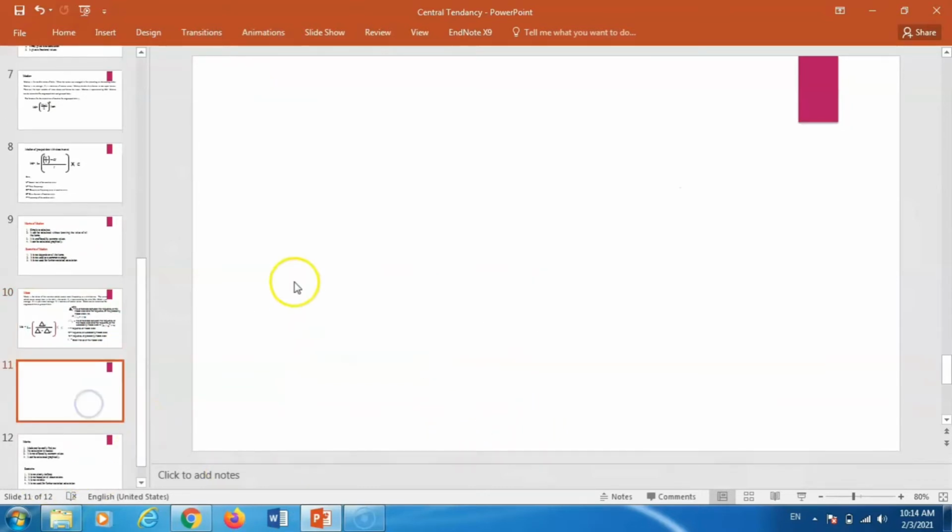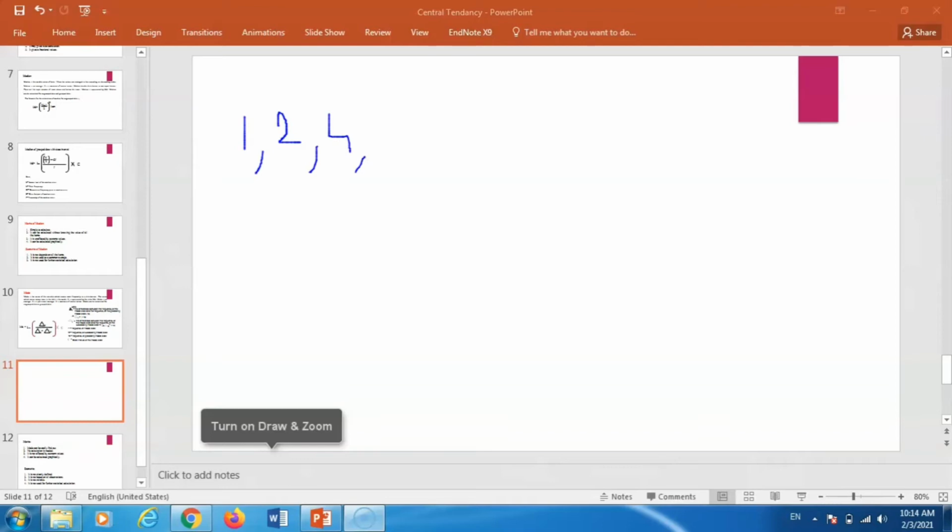And here, for example, we have certain values like 1, then 2, then 4, then 2, then 3, then 1, then 2, then 8, and 6, then 2, and then 5.